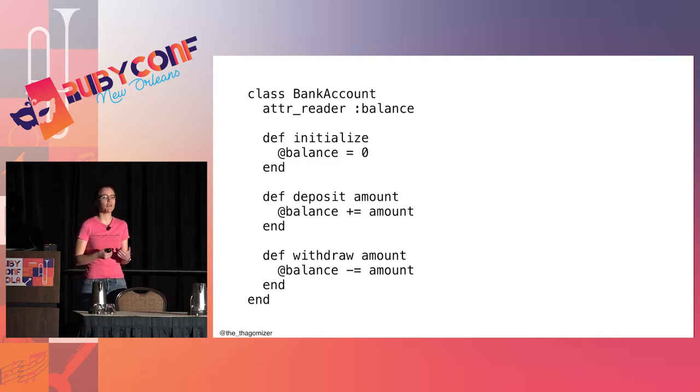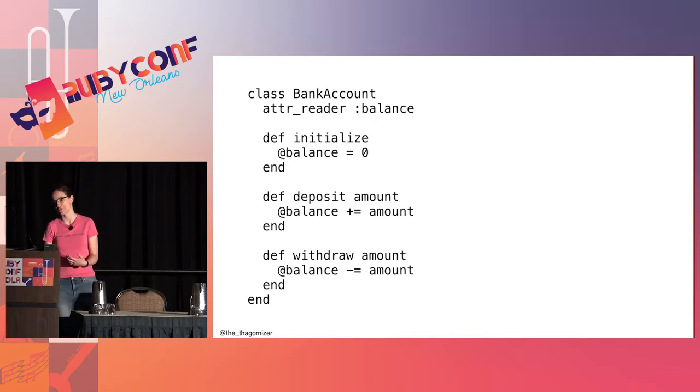So I talked about an object having both data and methods before. In this case, the data is the balance, and the methods, or the behavior, are deposit, withdraw, and initialize. And all of these methods modify the internal state of the object, and my IRB process is communicating with them by passing a message like deposit with an amount, and trusting that the object will do the right thing with that data in that message.